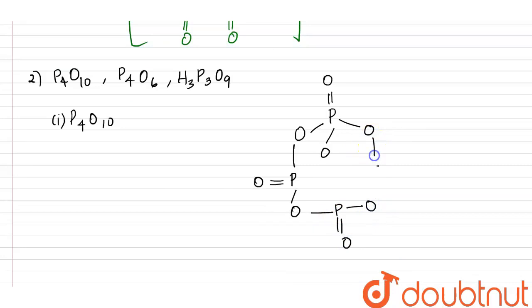Again this oxygen is bonded with another phosphorus, and then this phosphorus is again bridged with oxygen and phosphorus. If you look at this structure, you can see that it has POP, that is XOX.